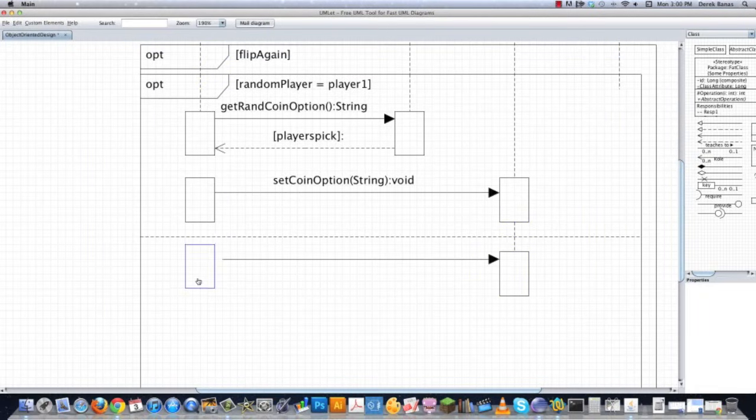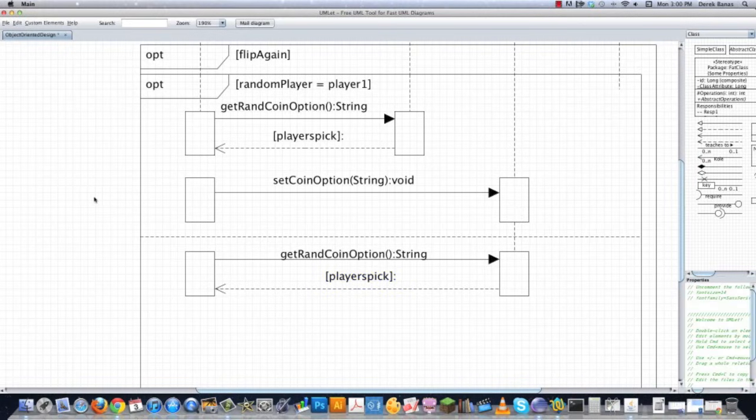And I'm not going to draw the lifelines in here just to keep this a little bit simpler. And this is going to be exactly the same, and then the response is going to be exactly the same. We're going to send back whatever the pick is, and that's going to have to be built in logic-wise. And then this also needs to be changed to alt for alternative. And this guy actually needs to be copied as well.